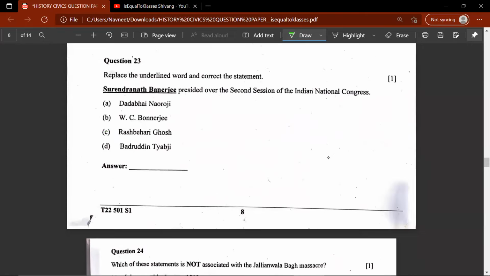23rd question. Replace the underlined word and correct the statement. Surendranath Banerjee presided over the second session. Note, they aren't asking about the first session. They are asking about the second session, which was held in 1886, session of the Indian National Congress. The correct answer for this would be A, Dadabhai Naoroji.